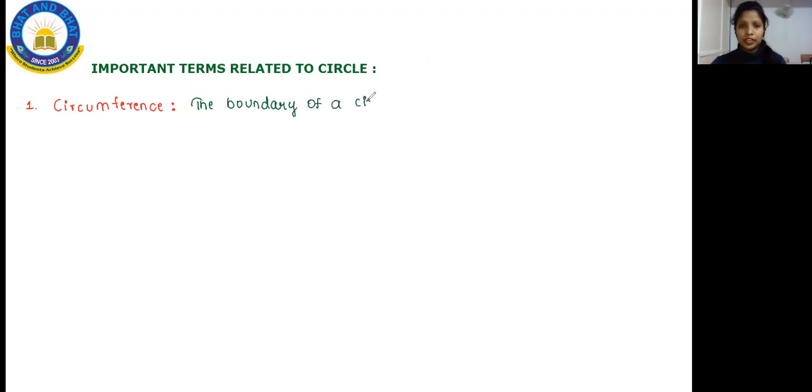The boundary of a circle is called the circumference of the circle. Whenever you draw the circle, whatever that boundary is there, that is what we are going to call a circumference. The whole circle is called a circumference.